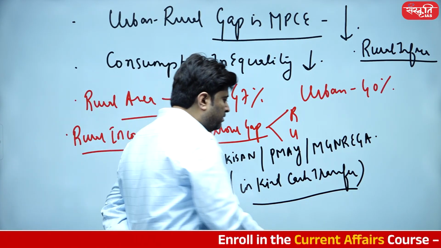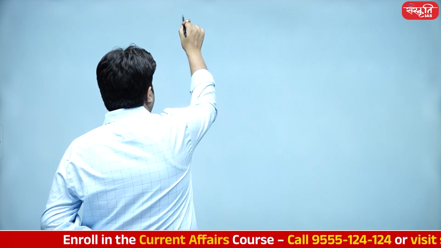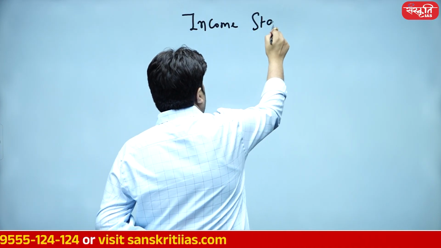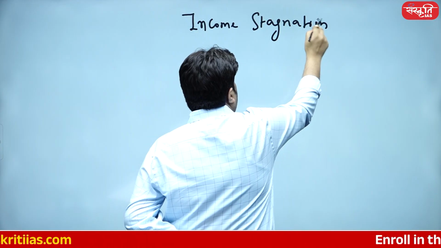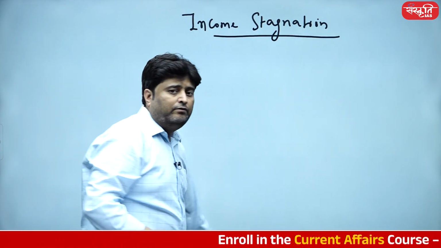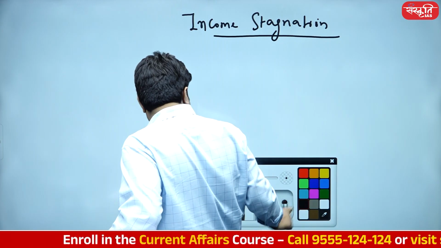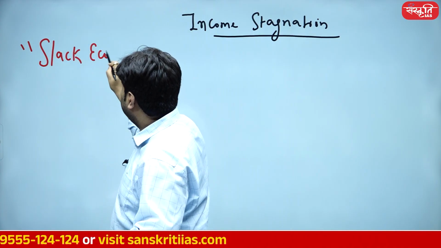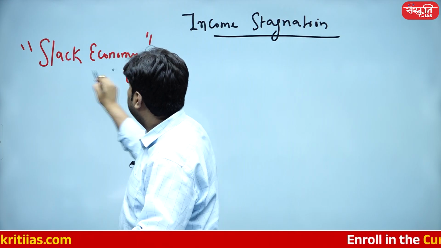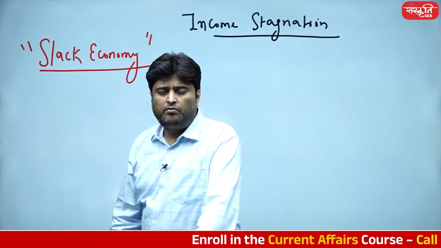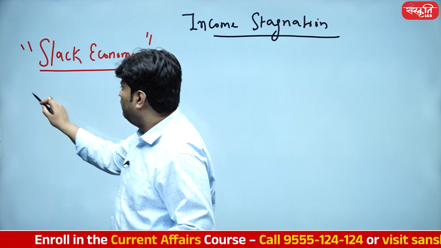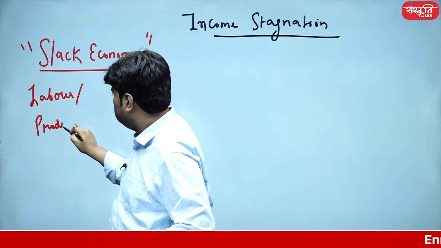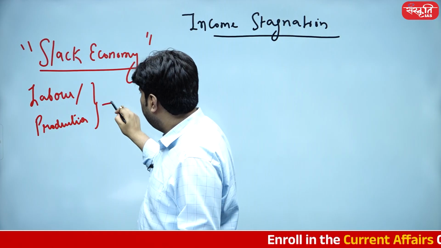But one thing is very sure, an alarming condition is income stagnation. People are a hell of a lot dependent upon government services. Income stagnation is still a problem. Income stagnation is not a problem, it is basically the outcome. And why exactly? Because we all know, student, there is one concept in economics, the slack economy. And we are indeed a high slack economy, student. What do we mean by slack economy? Slack economy means when labor and production companies are not being fully utilized.